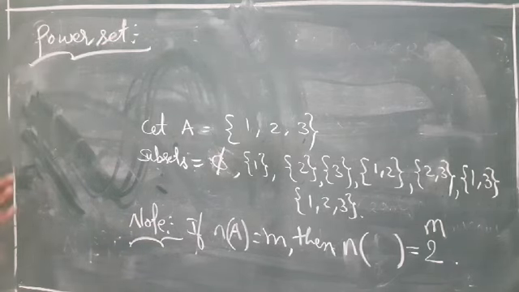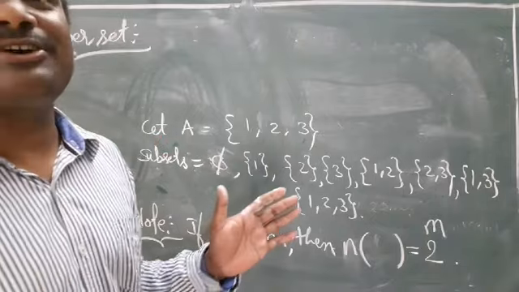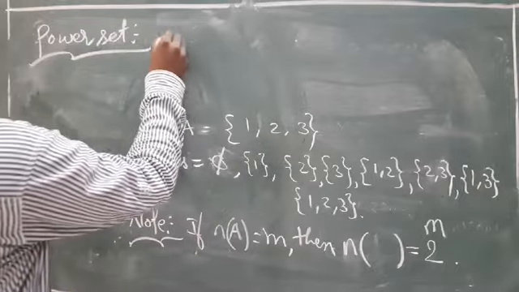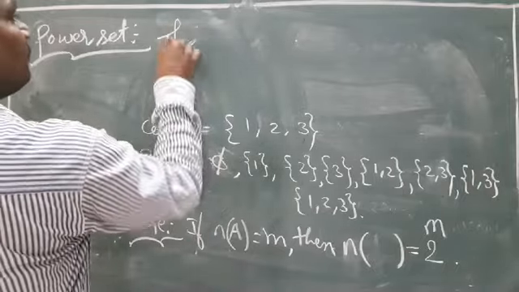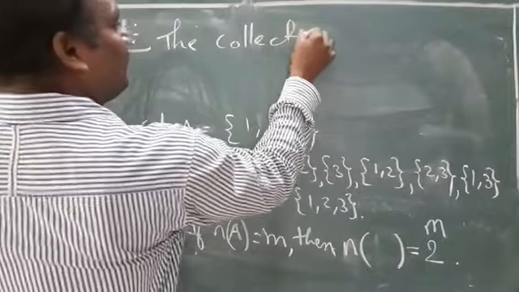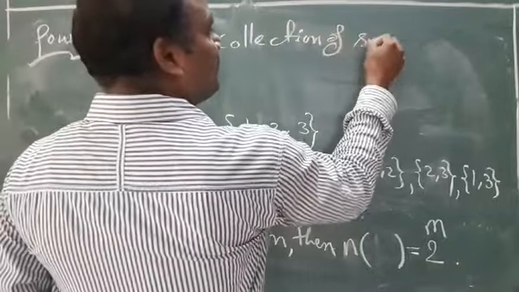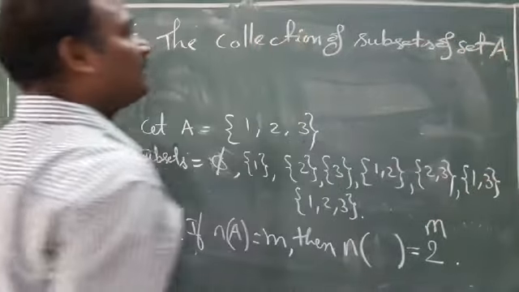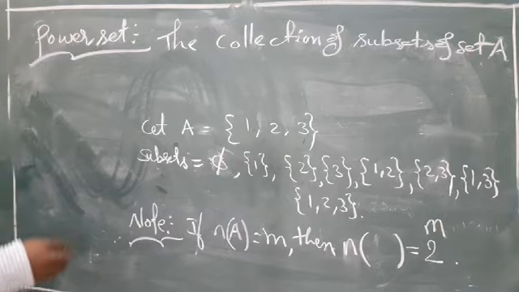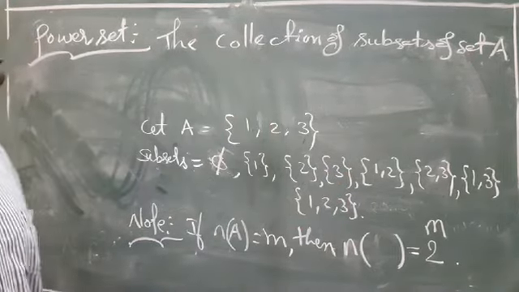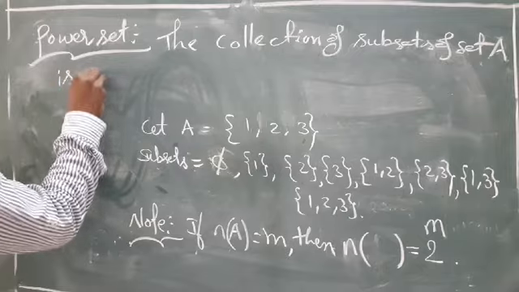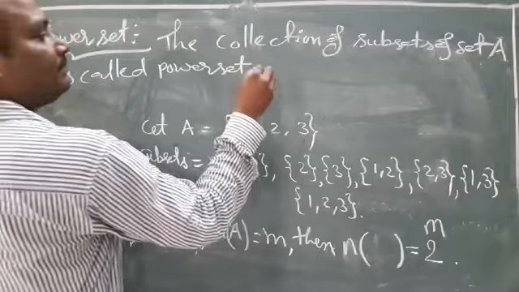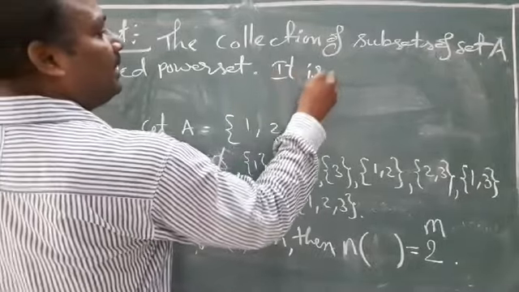Very good. The collection of subsets of a set A is called a power set. The collection of subsets of set A is called power set. It is denoted by